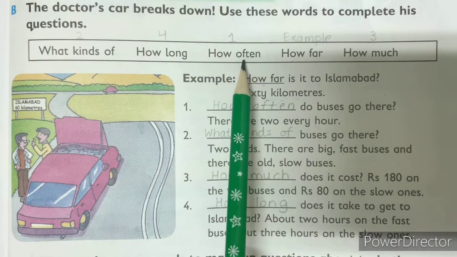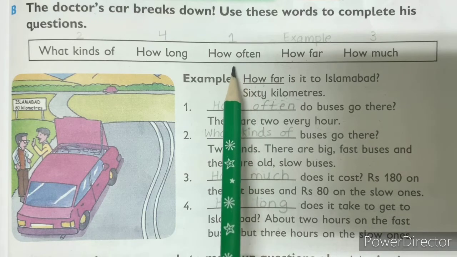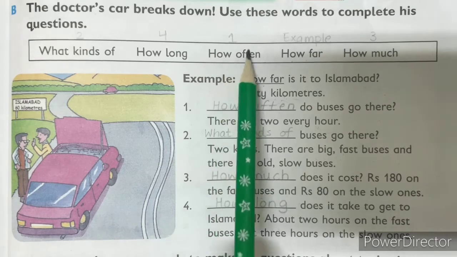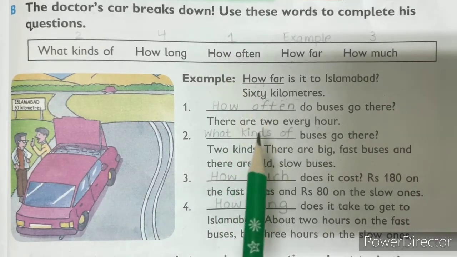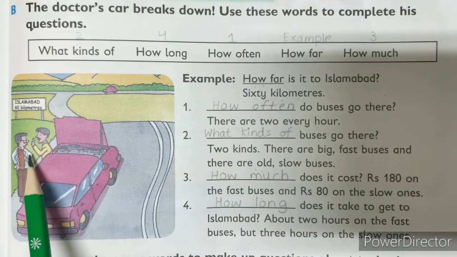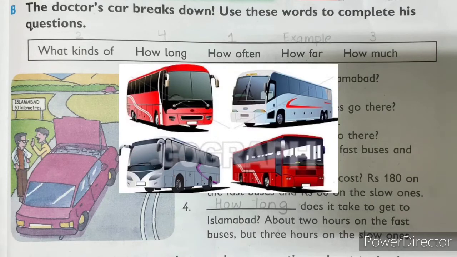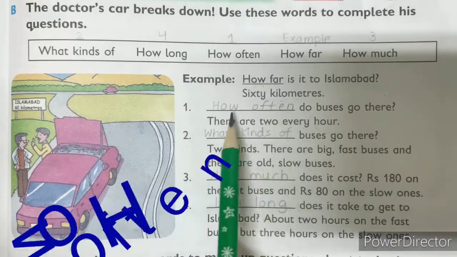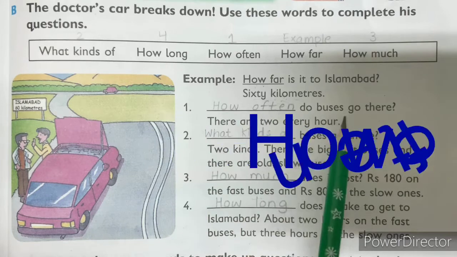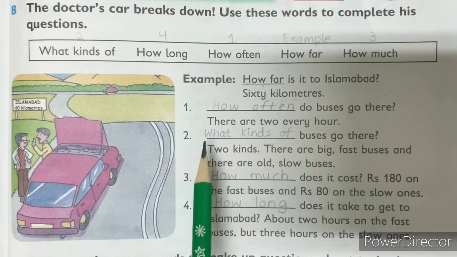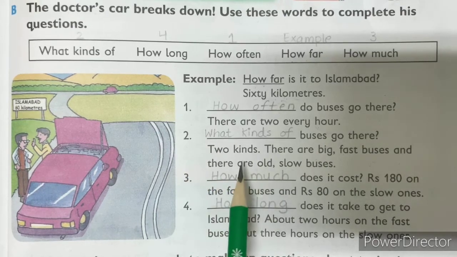How often? When do we use how often, student? It means something is going regularly or frequently. That's why we used how often. So there are 2 every hour. Now this person is telling the doctor how often it's going, like it is going every 2 hours, that the bus is going. Okay, so that's why we are using how often here. How often do buses go there? There are 2 every hour.